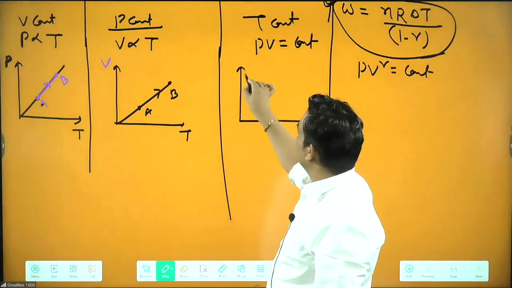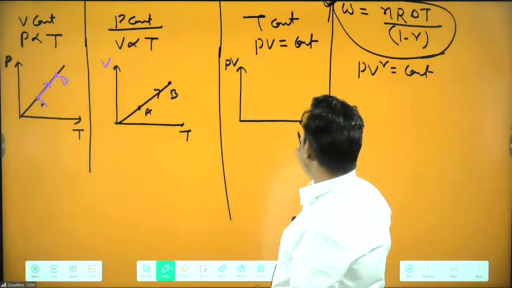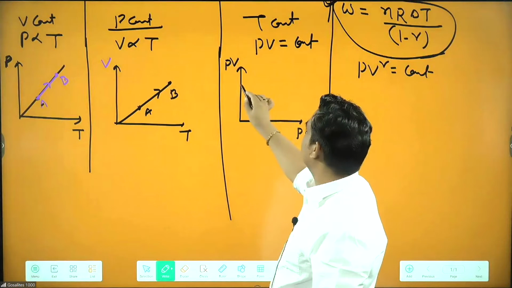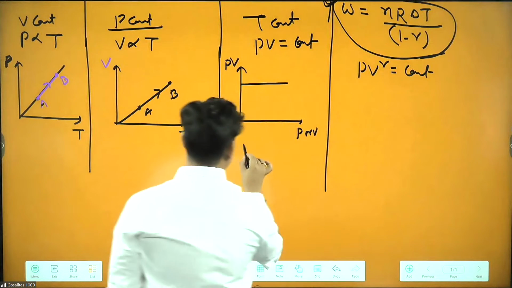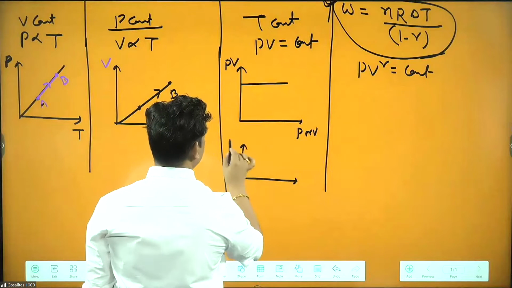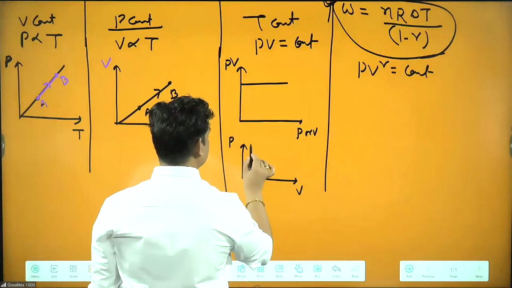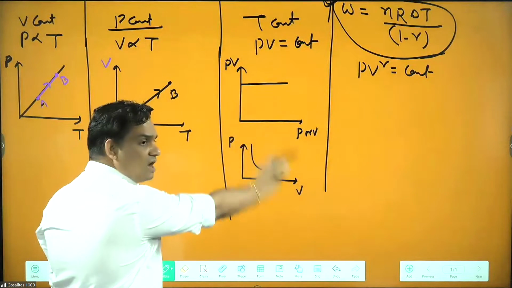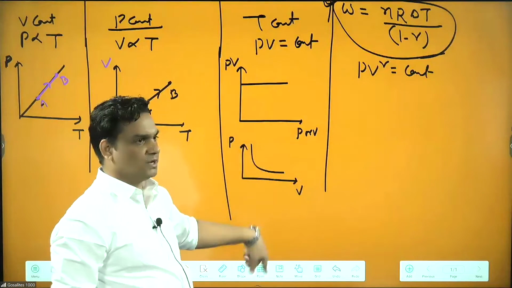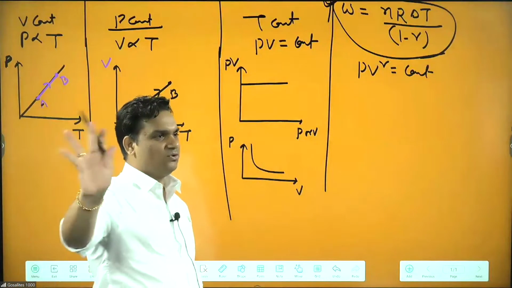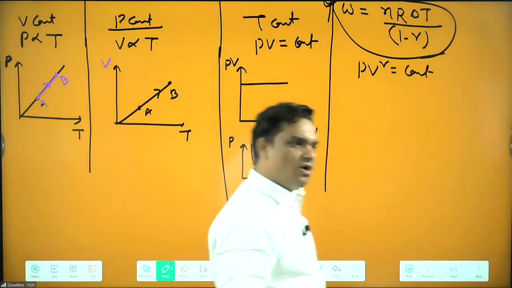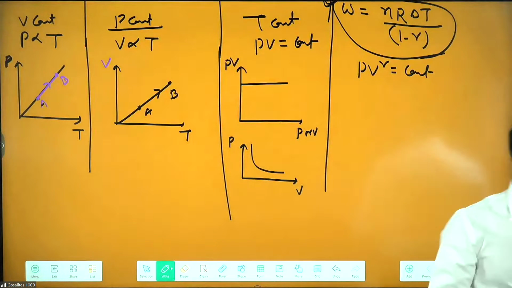Now, for this one, we can have a graph like this. I can take P or V here. You can say the PV graph will be like this, because whatever graphs I have told in Boyle's law, all the graphs are possible for this one. If you remember, we have seen 4 or 5 types, and all are possible here.